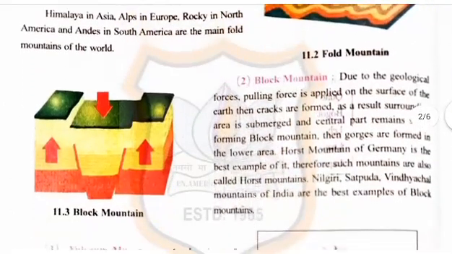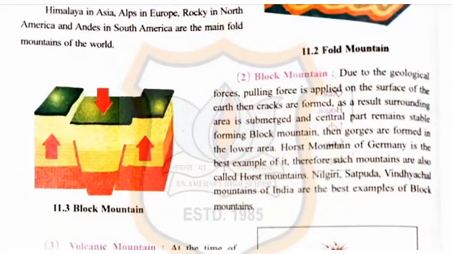Now number 2 is block mountain. Due to the geological forces, pulling force is applied on the surface of the earth, then cracks are formed. As a result, the surrounding area is submerged and the central part remains stable, forming block mountain.